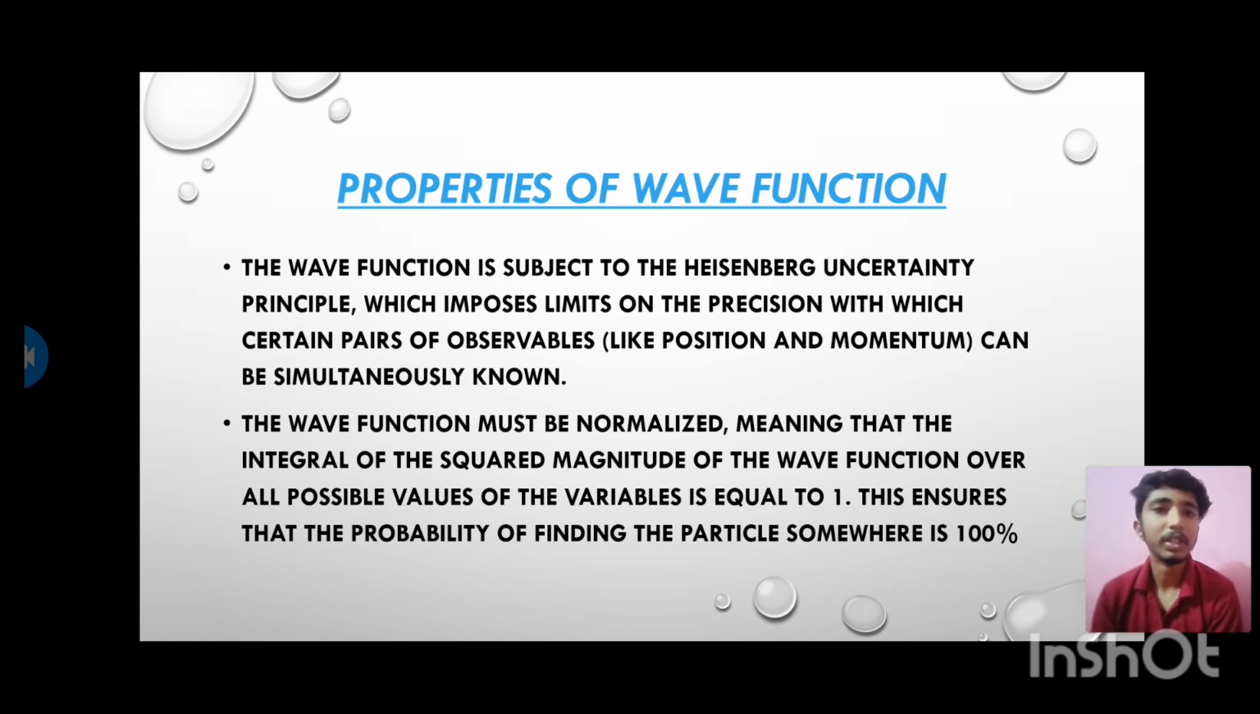Properties of wave function. The wave function is subjected to Heisenberg's uncertainty principle, which imposes limits on the precision with which certain pairs of observables like position and momentum can be simultaneously known. The wave function must be normalized, meaning that the integral of the squared magnitude of the wave function over all possible values of the variables is equal to 1. This ensures that the probability of finding the particle somewhere is 100%.